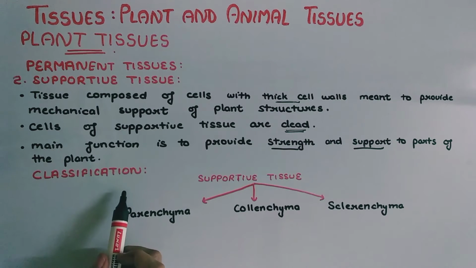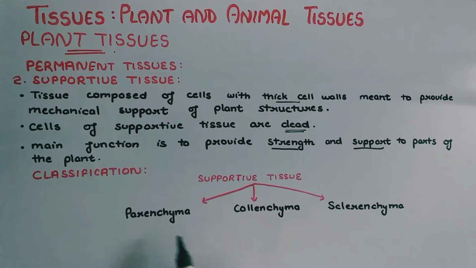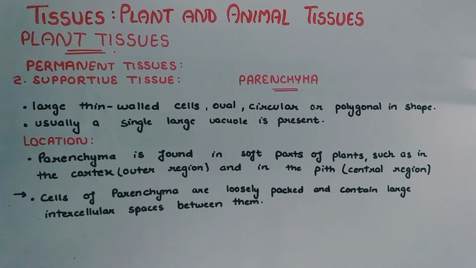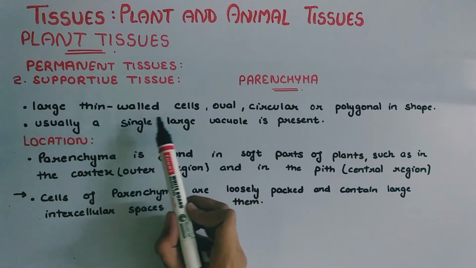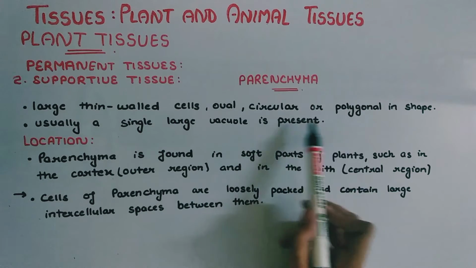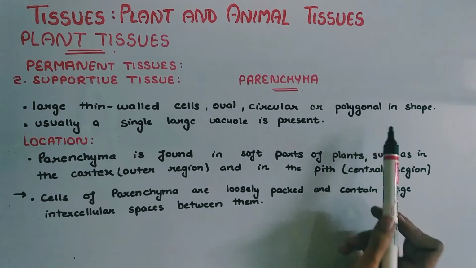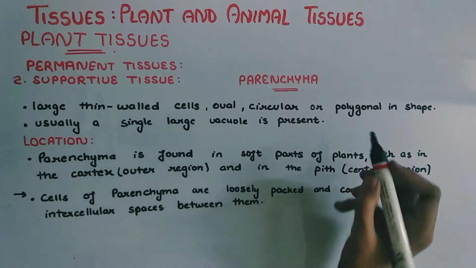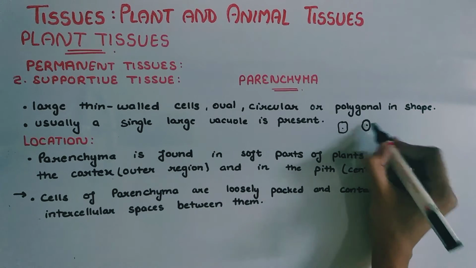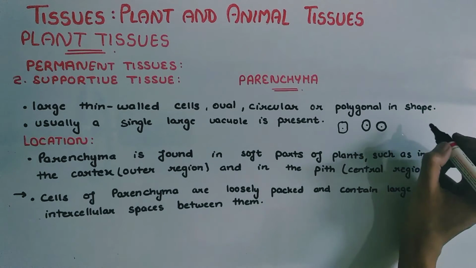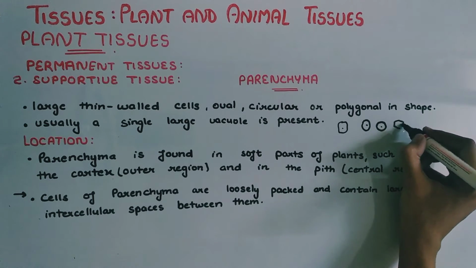Classification of supportive tissue. Supportive tissue is classified into three types: parenchyma, collenchyma and sclerenchyma. First is parenchyma. Parenchyma contains large thin-walled cells, oval, circular or polygonal in shape.